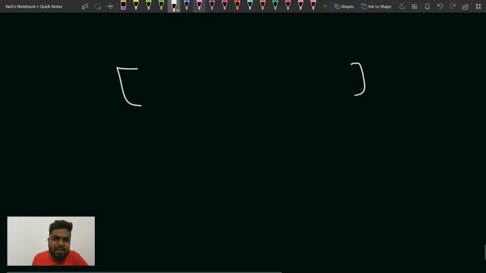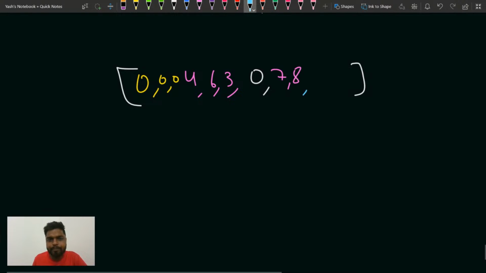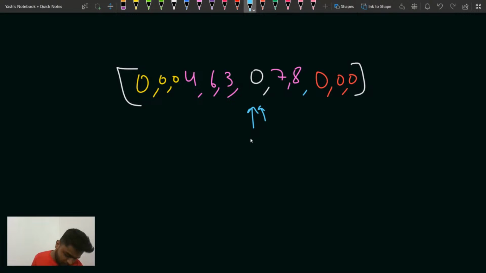Suppose that you had 4 6 then 3. Suppose these elements were there and then you had, let's say, 0 0 0 here. Then let's say 7 8 was there, then you have 0 0 here. Now suppose that you are going to update which element, you are going to add this element. Are you getting my point? Can you take one larger input?